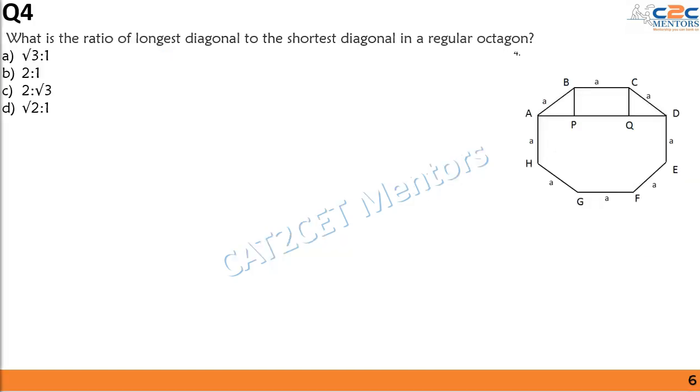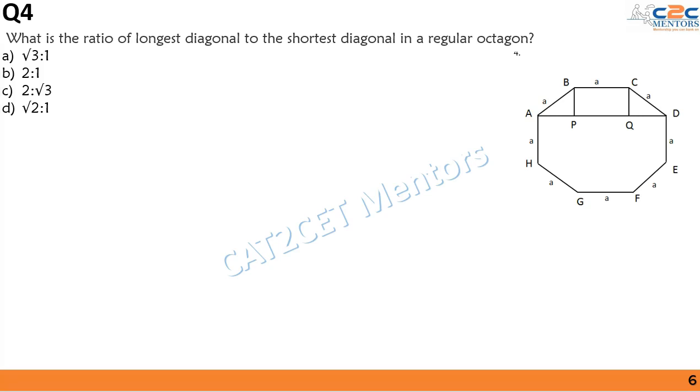What is the ratio of the longest diagonal to the shortest diagonal in a regular octagon? So I have drawn a regular octagon over here, and each side has a length of A units. Now we have to calculate the ratio of the longest diagonal to the shortest one.